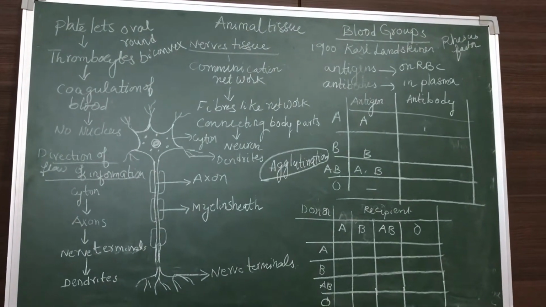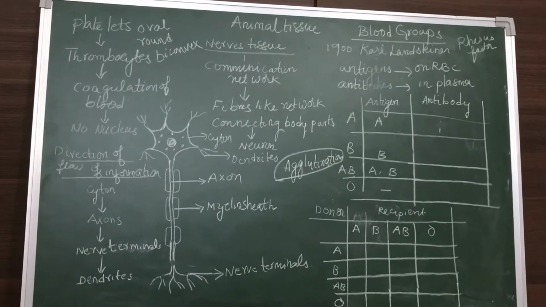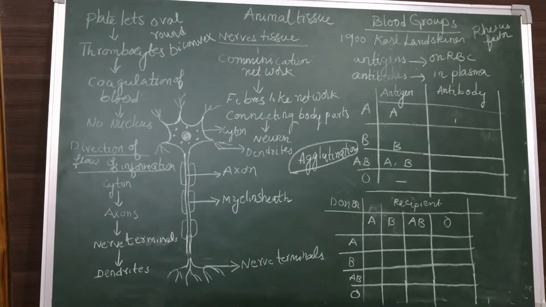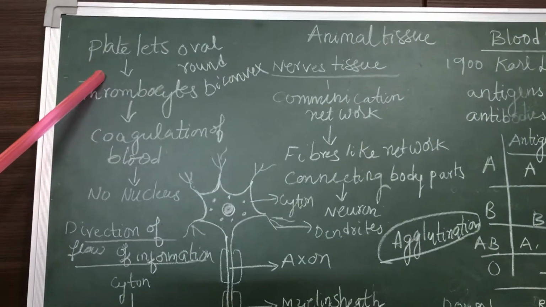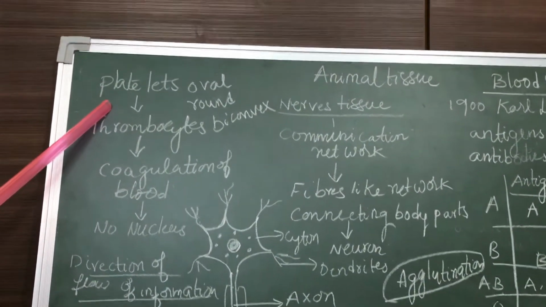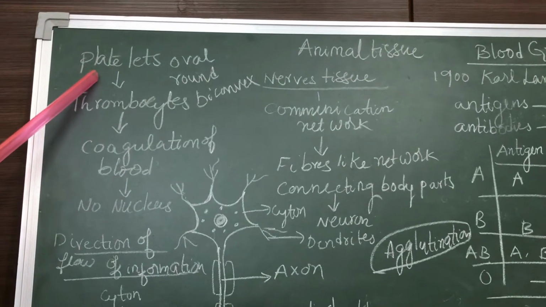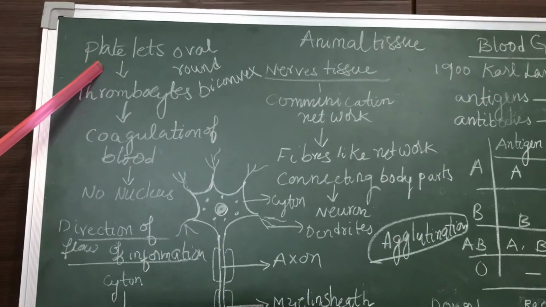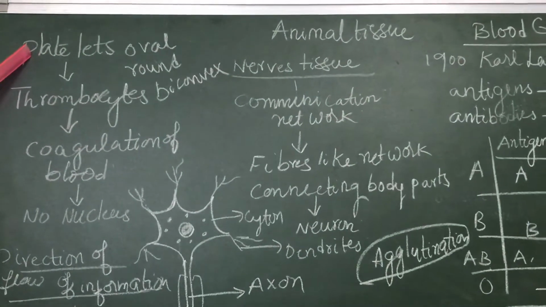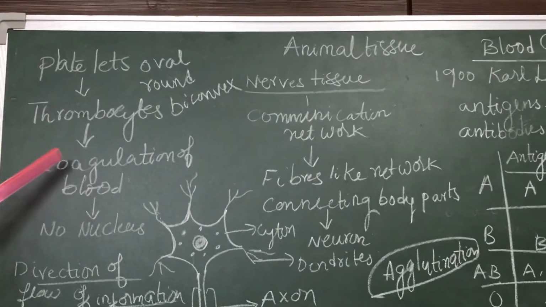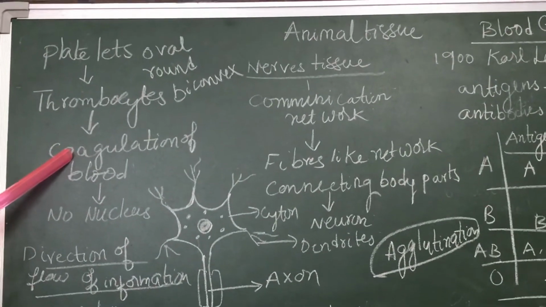Today, in the previous class, we discussed different types of blood cells and blood, the fluid connective tissue. Children, in the last class, I skipped one small topic, that is platelets. Today, let us discuss platelets. Platelets are another type of blood cell like RBC and WBC. Platelets are also called thrombocytes. The main function of platelets is the coagulation of blood. Coagulation of blood means clotting of blood.